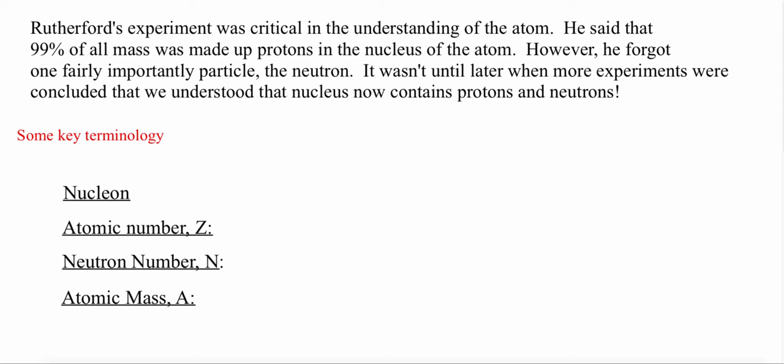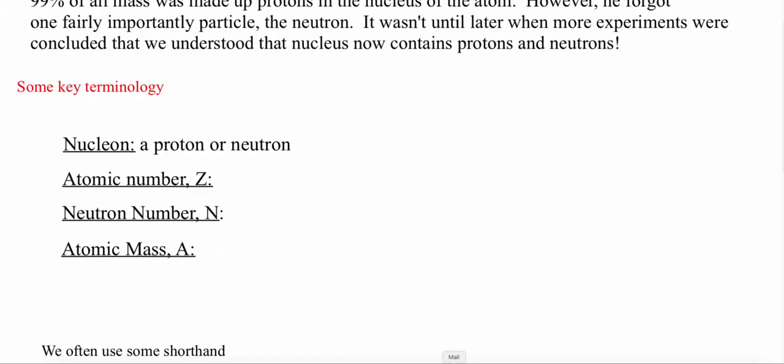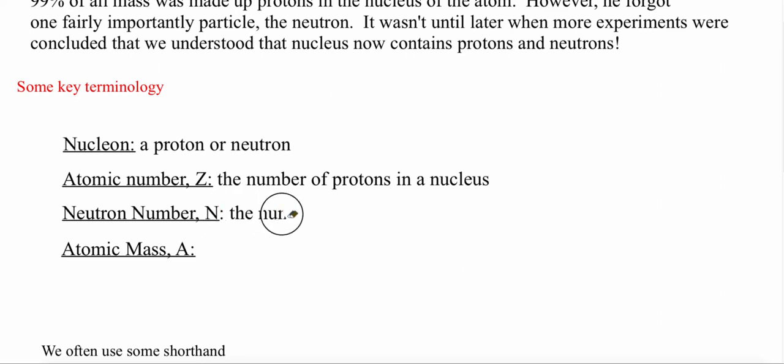So here's some key terminology that we need to know. First are nucleons. So what are nucleons? Nucleons are either a proton or a neutron. Our next definition is the atomic number, or Z. Atomic number is the amount of protons in a nucleus. Next definition is going to be the neutron number, which is N, and the neutron number tells us the amount of neutrons in a nucleus.